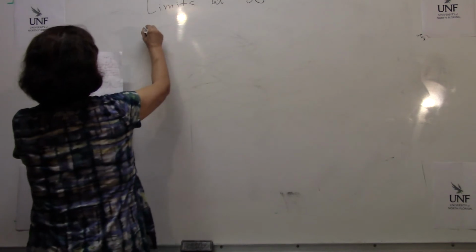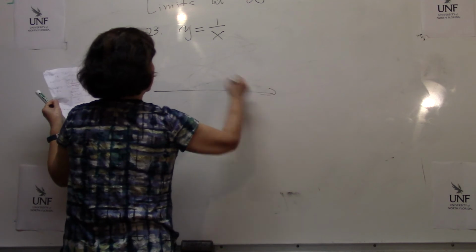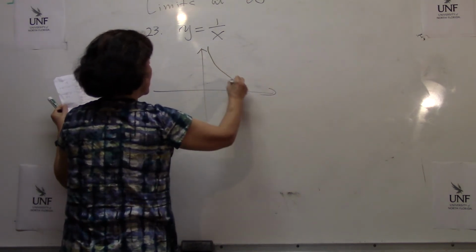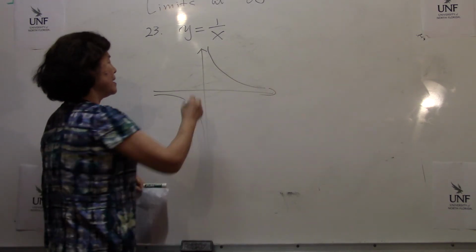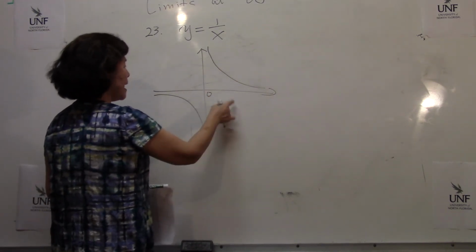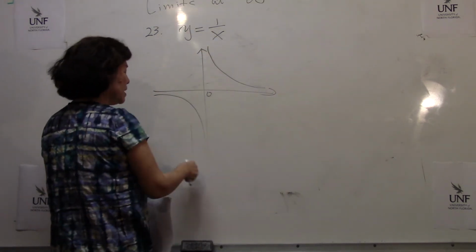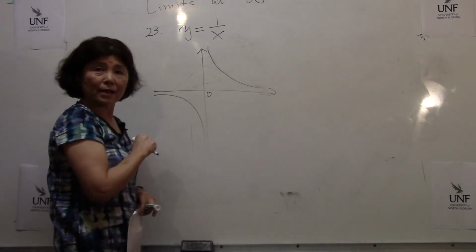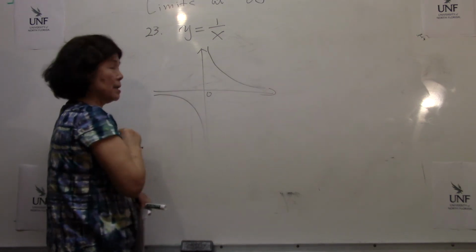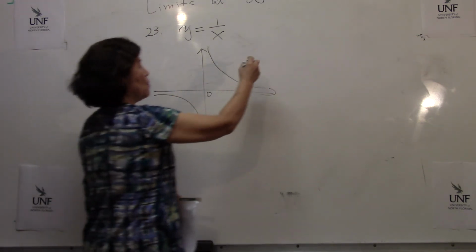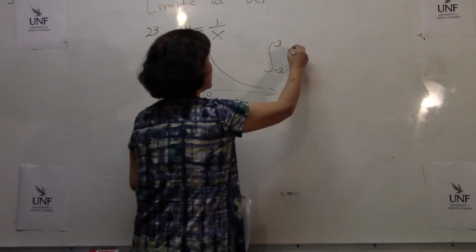Number 23, y equals 1 over x. Well, why do we need this again and again? It's a very, very interesting case. Right in the middle of the graph, there is a gap, a huge gap. One side goes to positive infinity, the other goes to negative infinity. It's a very interesting case, and this is the only discontinuity. So for example, if you have a problem like the integral from negative 2 to 3 of 1 over x.